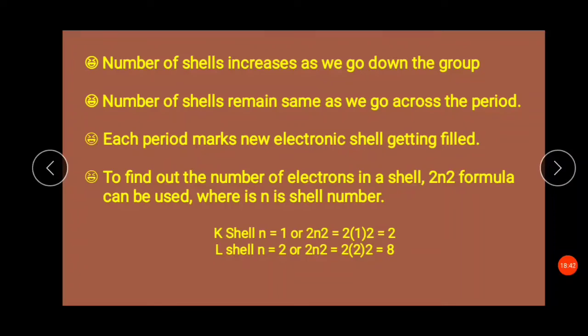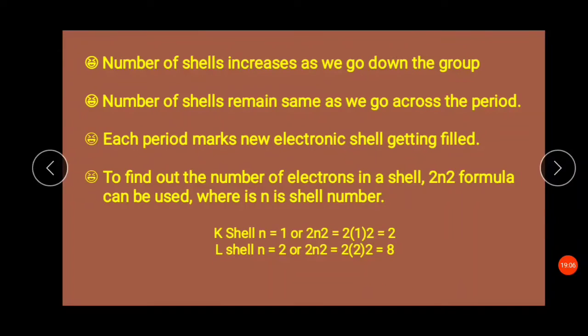So in 2n², in place of n, if we put 1, then after calculation, 2 comes. So there are 2 electrons present in the K shell. The L shell is given the number 2. So in place of n, we put 2 in 2n², and on calculating, it comes to 8.